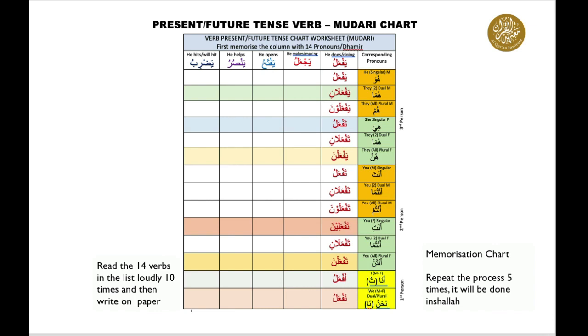I'll do it a bit faster. Yaf'alu, yaf'alani, yaf'aluna. Taf'alu, taf'alani, yaf'alna. Taf'alu, taf'alani, taf'aluna. Taf'alina, taf'alani, taf'alna. Af'alu, naf'alu. I shall try to do it a bit faster. The most important tip for you to memorize.